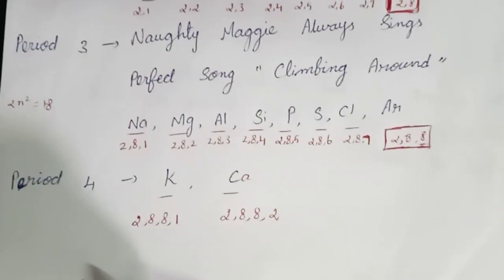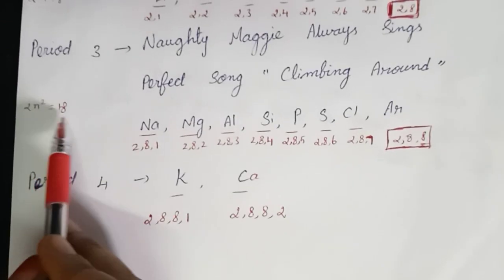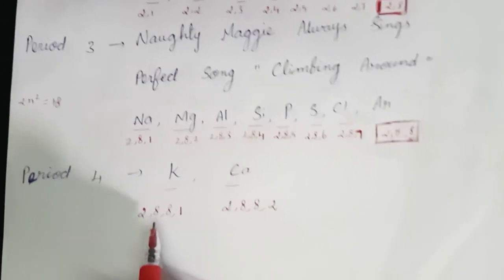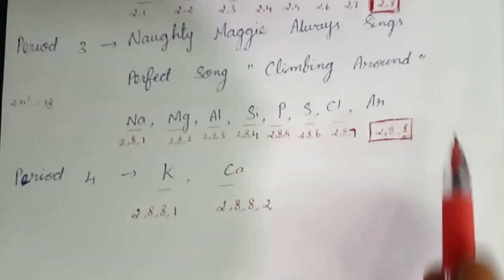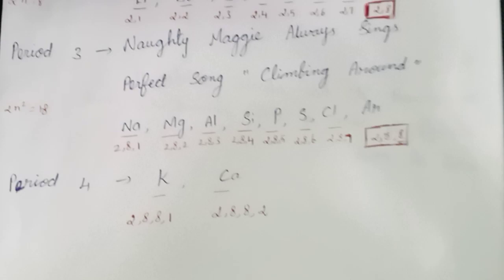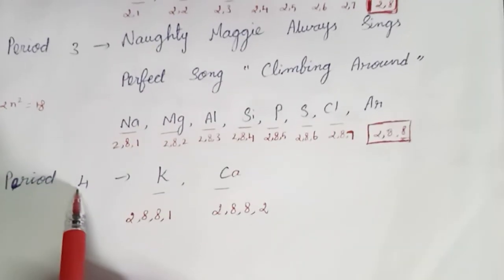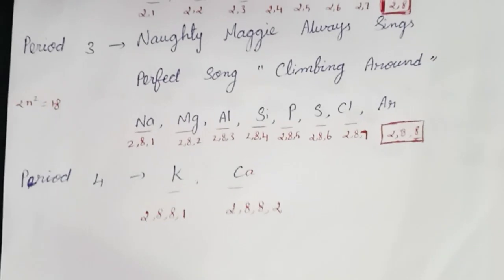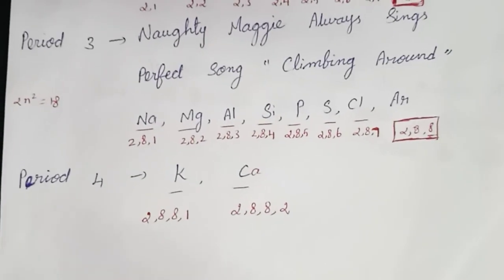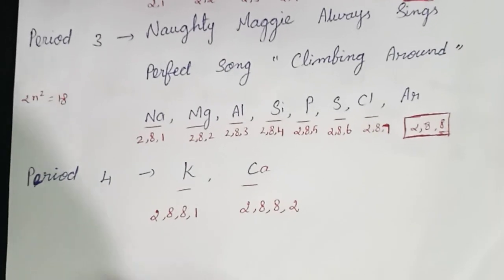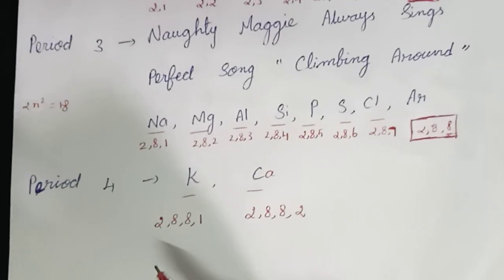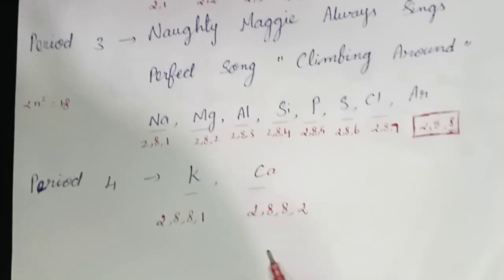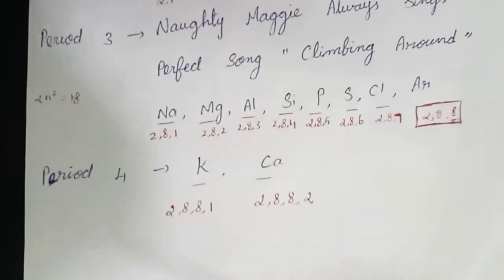Okay, next, period 4. Here the maximum capacity is 8. Why do electrons enter another shell? Because after 8 we may fill 9, 10, up to 18. Then why do electrons enter the fourth shell? Because, according to energy levels, the lowest energy level is filled first. Compared to the third shell, the lowest energy is present in the fourth shell, so electrons enter the fourth shell.